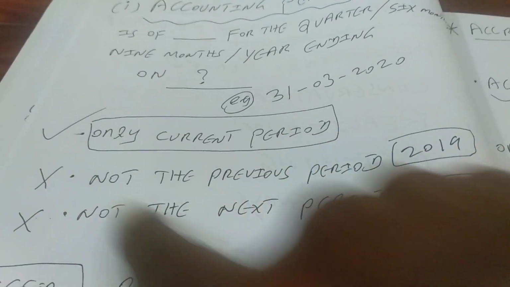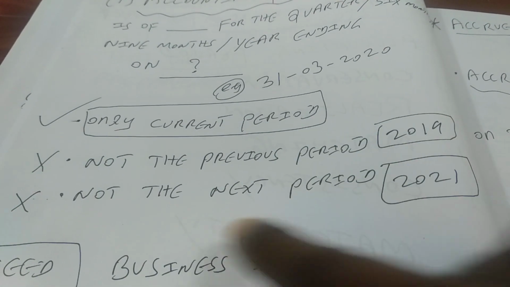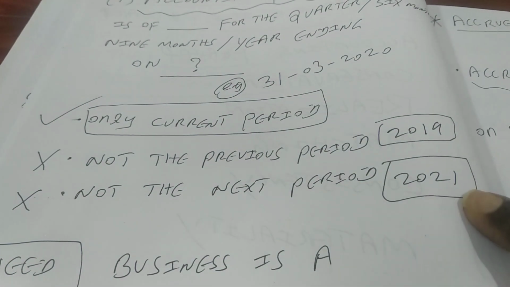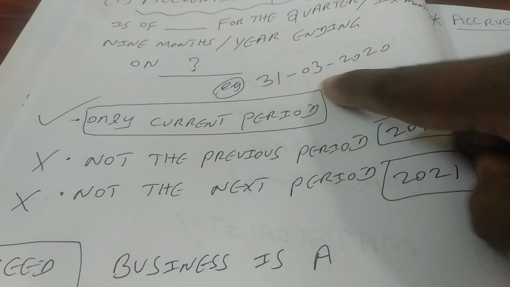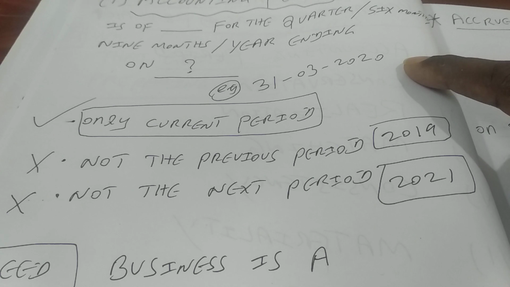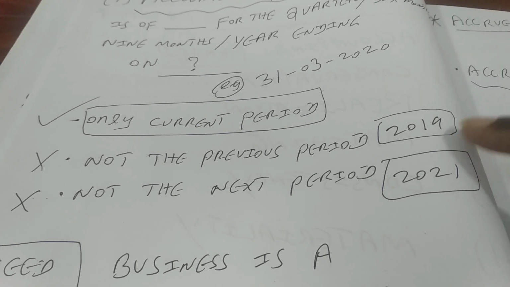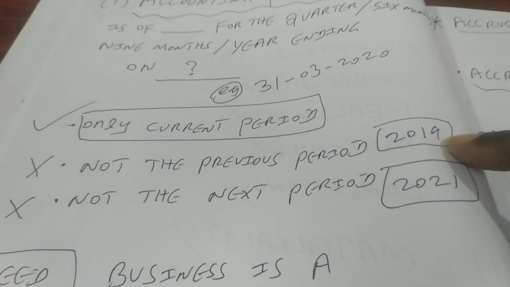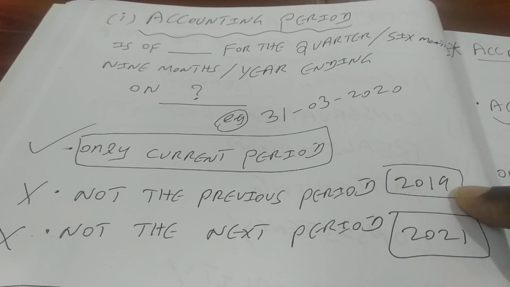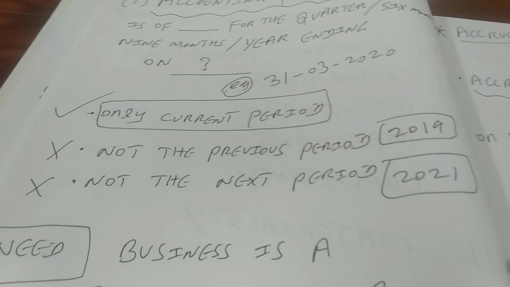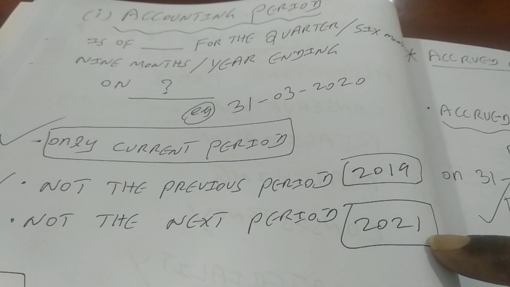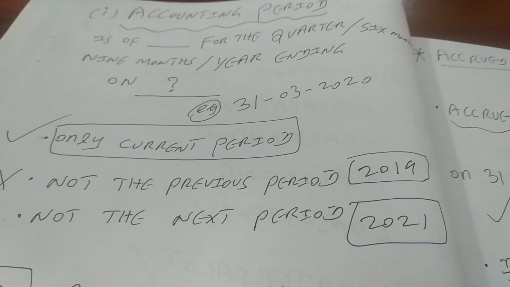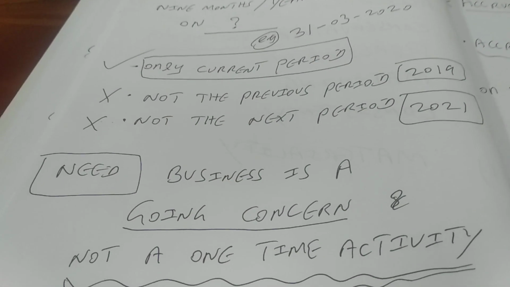That means we should not look at the previous period. Similarly, we should not look at the next period, right? If we are talking about the yearly income statement, which is ending on 31st March 2020, financial year it is, that means we are not going to talk about what has happened in the previous year, that is 2019. Similarly, we are not going to talk about what has happened to the entity in the next year, that is 2021, right? So what is the rationale behind this?